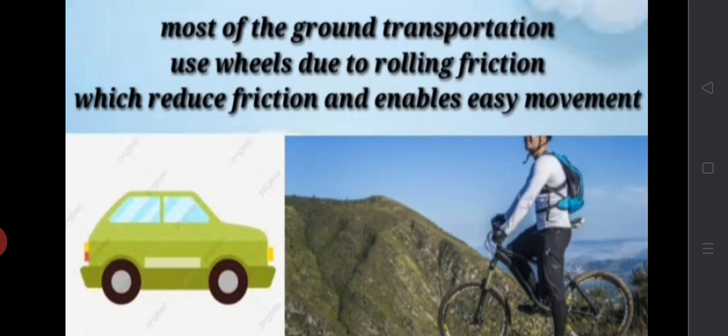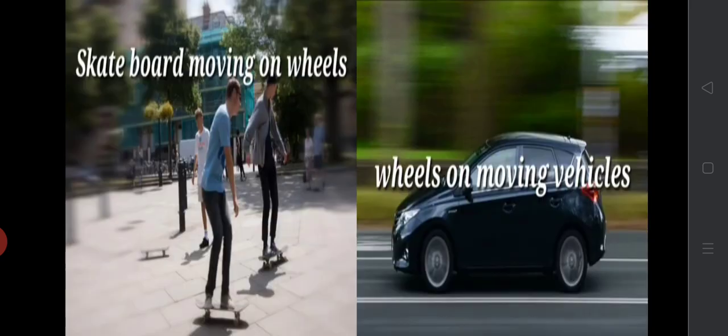This is why most of the ground transportation uses wheels, to reduce the friction. In the case of rolling friction, the value is minimum. So that enables easy movement. A skateboard moving on wheels, wheels on moving vehicles are some examples for rolling friction.